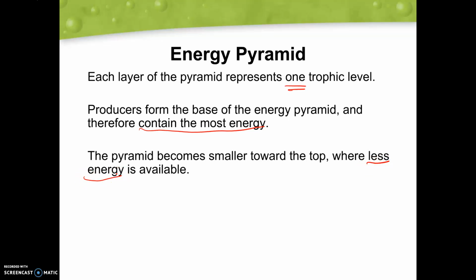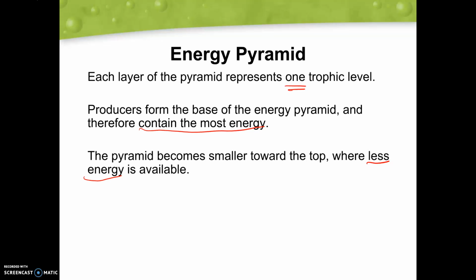So remember that tens rule. Each time we go up a trophic level, only 10% of that energy is going to be transferred to the next level there. So it's going to become very important as we go up those levels. Another thing we're going to expect to see as we go up those levels are tertiary consumers. There's going to be a lot less organisms in that level because it requires so much energy to allow those organisms to live.